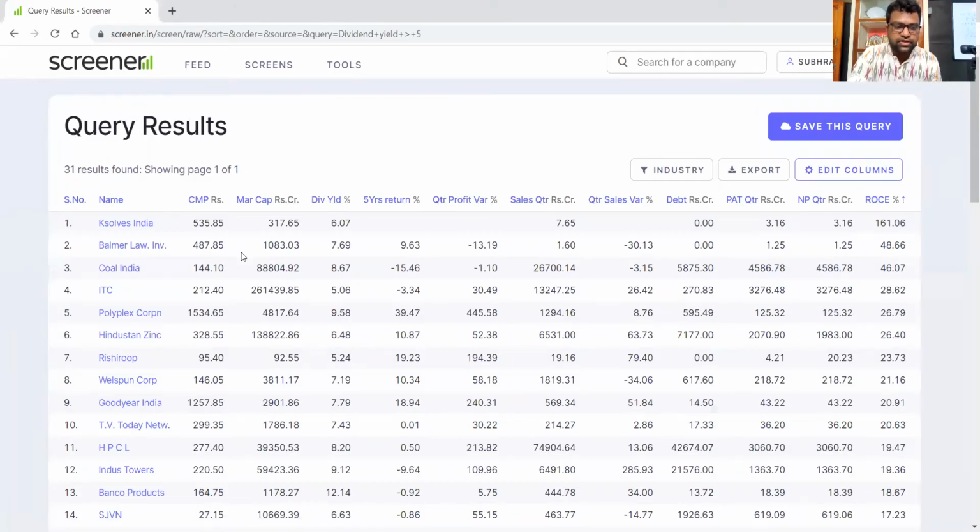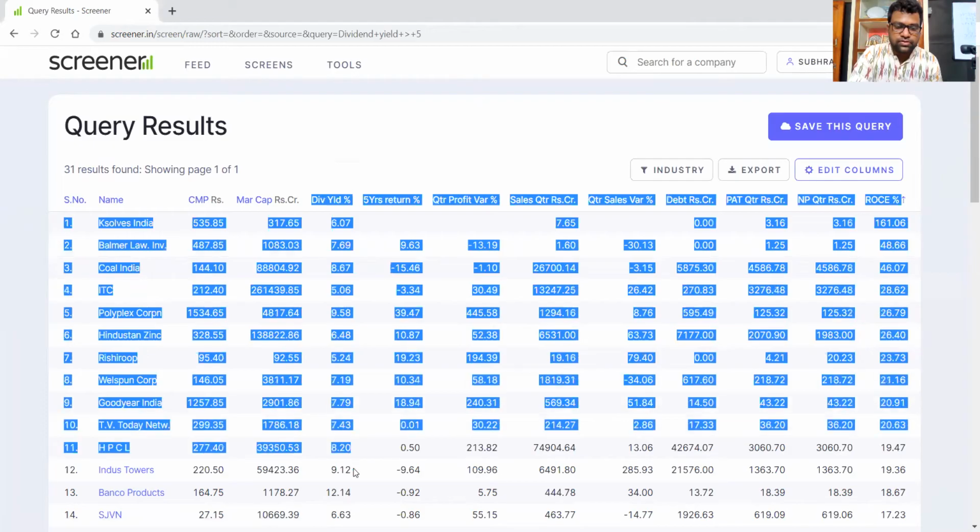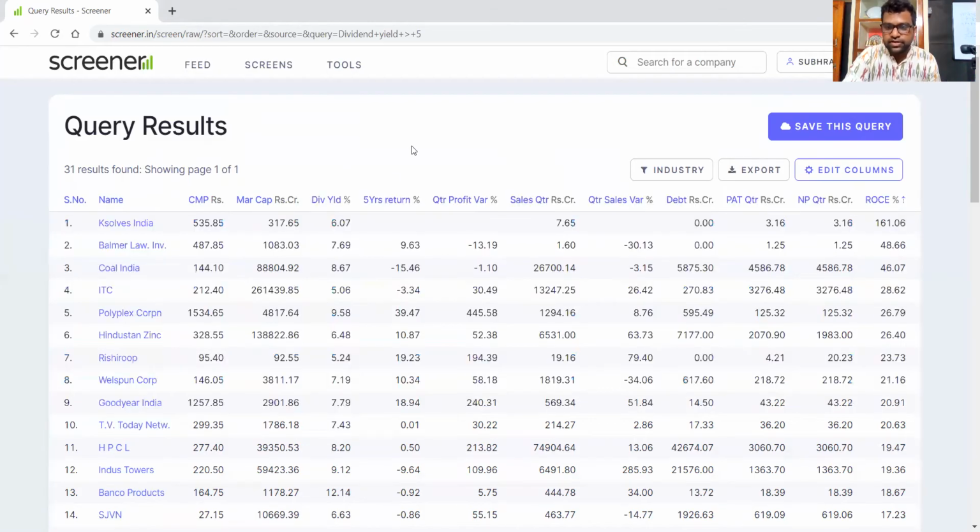Now you see these are the companies it is showing which give you a dividend yield of 5%, 6%, 7%. This is your dividend yield column. So these are companies like Hindustan Zinc, Polyplex, ITC, Coal India, Balmer Lawrie, TV Today, HPCL, Indus Towers, SJVN. So these are the companies which are giving you more than 5% return.